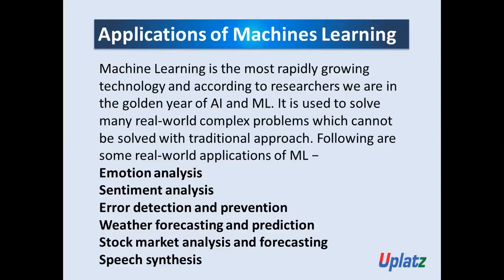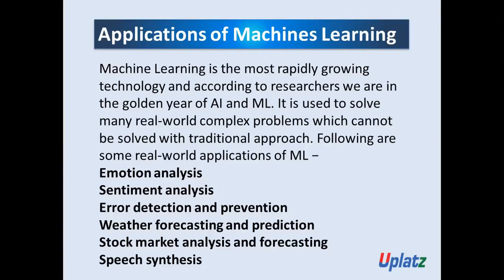And I'm also sure that you're going to get a very good job with a good salary. Yeah, because machine learning is the most rapidly growing technology. And according to the researchers, we are in a golden period, or you can say we are in a golden year of AI and machine learning. It is used to solve many real world complex problems which cannot be solved with traditional approaches. Following are some real world applications of machine learning.